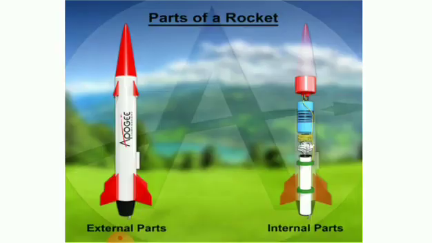First one, parts of a rocket. This is the external parts of the rocket. This is the internal parts of the rocket. A rocket is a space vehicle with a very powerful engine designed to carry people or equipment beyond the earth and out into the space. So this is a rocket, this is a satellite. The rocket carries the satellite, right? The satellite only detects the environment of the other planet.